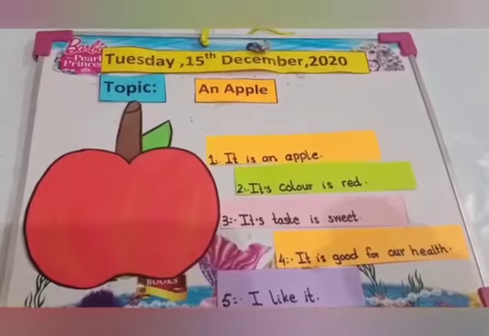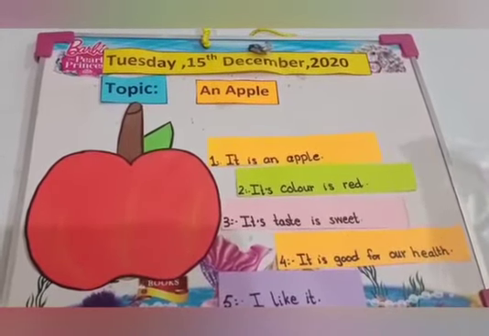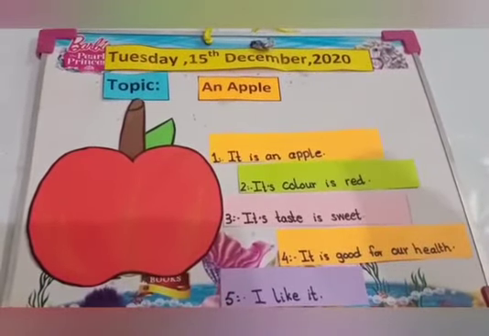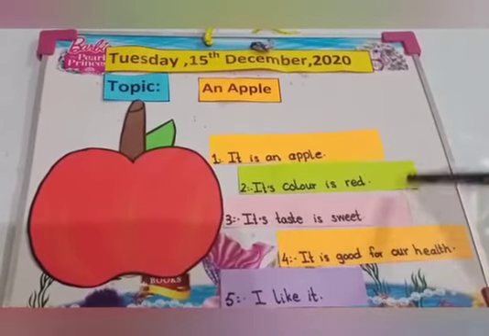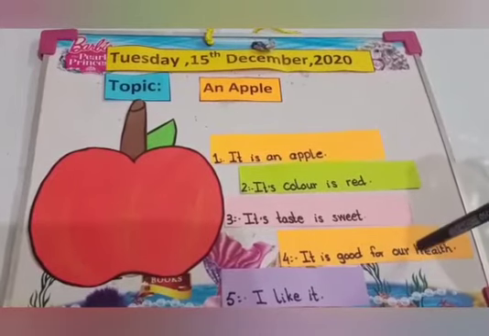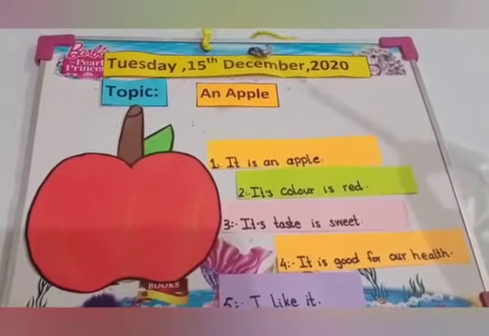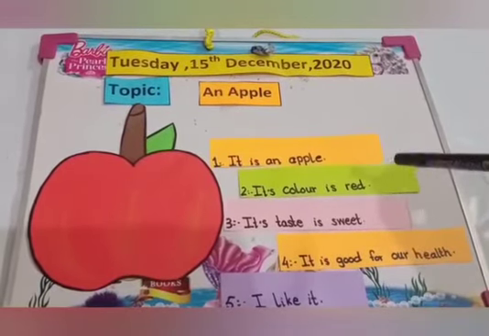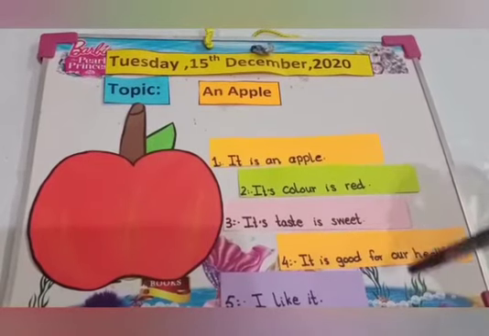Always remember one thing. When we write about anything, firstly we write its name. It is an apple. Then we write its qualities, like its color is red. Its taste is sweet. It is also its quality. It is good for our health. It is also its quality. Okay, firstly write its name, then write its qualities.